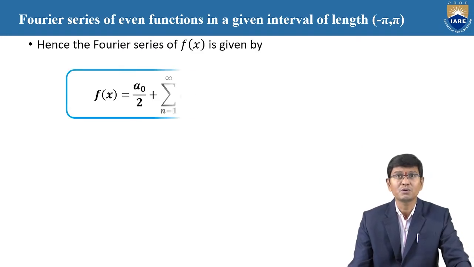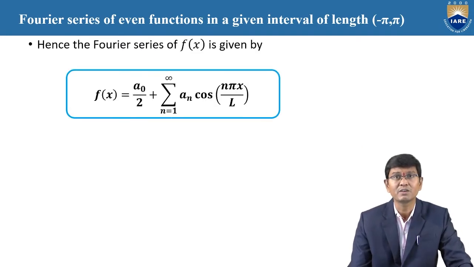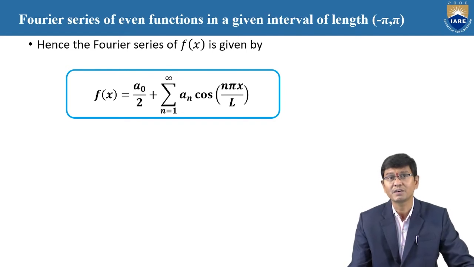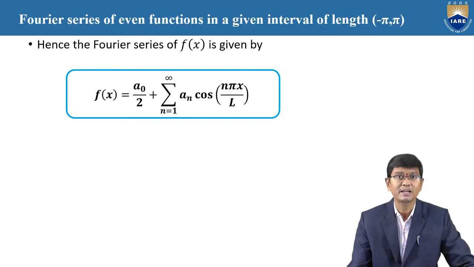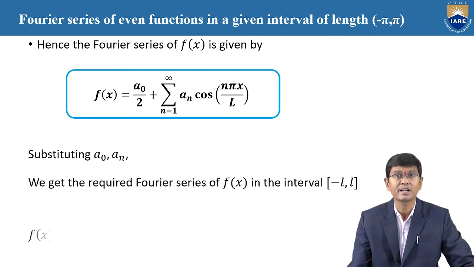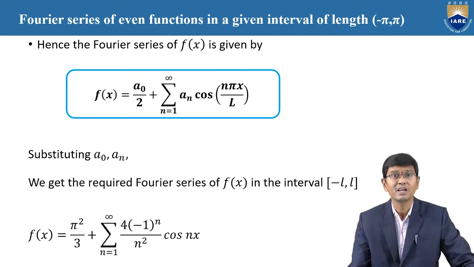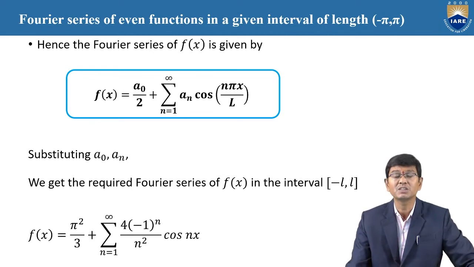Now we replace in the formula f of x equal to a0 by 2 plus summation n equal to 1 to infinity a_n cos n pi x by L, by using the values a0 and a_n. Therefore, the required series is f of x equal to pi square by 3 plus summation n equal to 1 to infinity 4 into minus 1 whole power n by n square into cos n x.